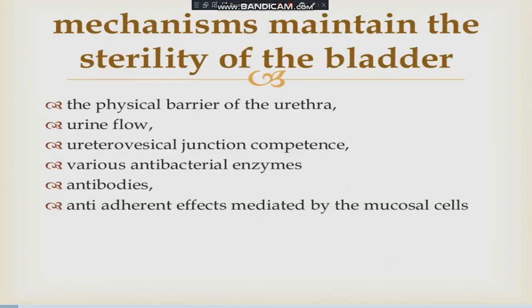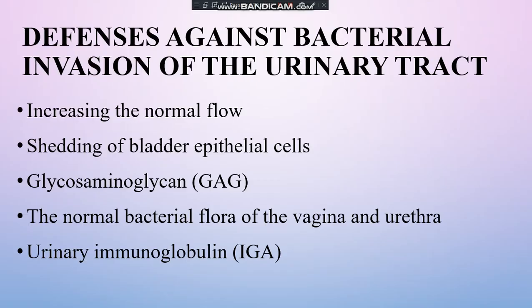These two things we have to add under the risk factors, because any change in these mechanisms may lead to the development of urinary tract infection. Hope you are all clear with these two headings: mechanisms that maintain the sterility of the bladder, and defense against bacterial invasion of the urinary tract.